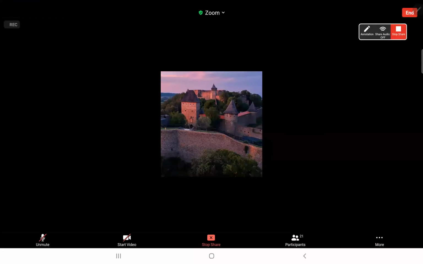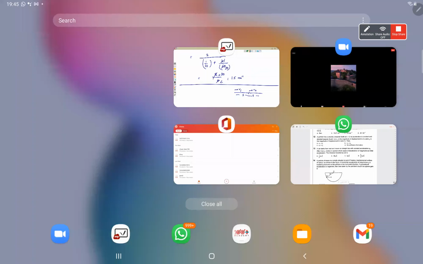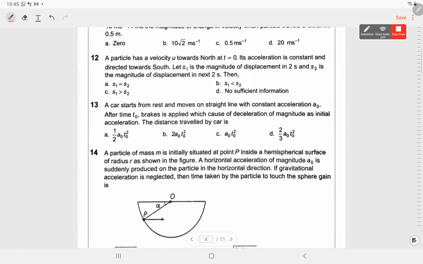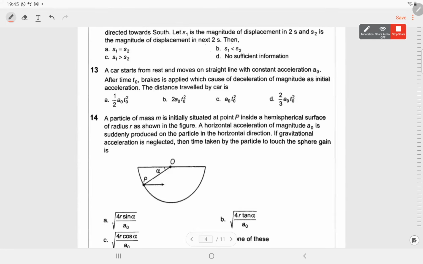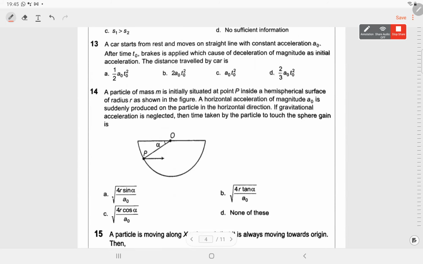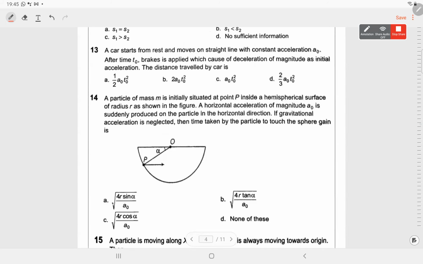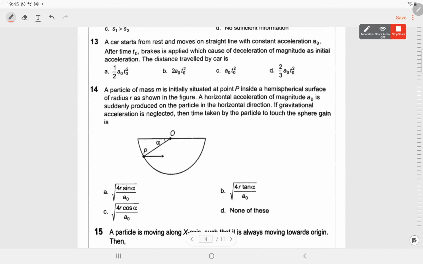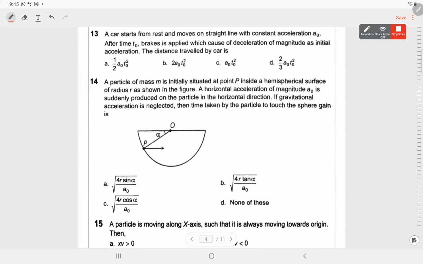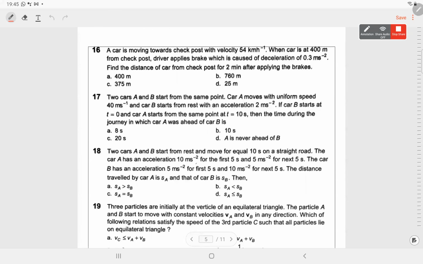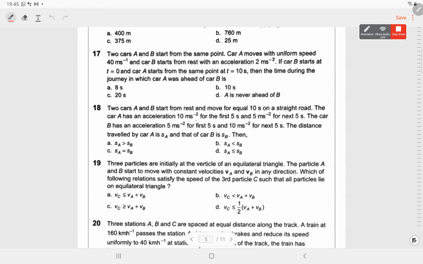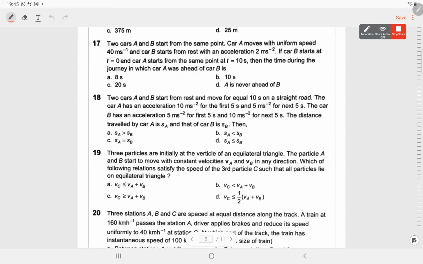Question number 13, I think we did. Sorry, question number 12. A particle has a velocity towards north, its acceleration is constant and directed. I think we did this. Questions 12, 13, 14 we did in the last class. Okay, 15 also, 16 also, 17 also. We have to start from 18.